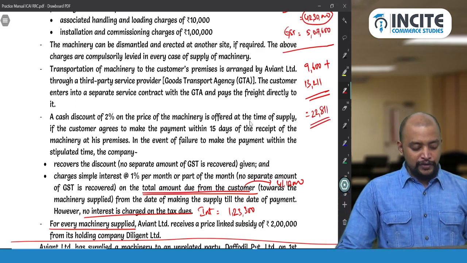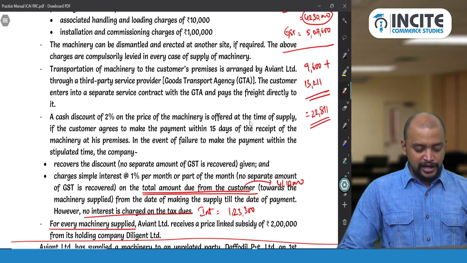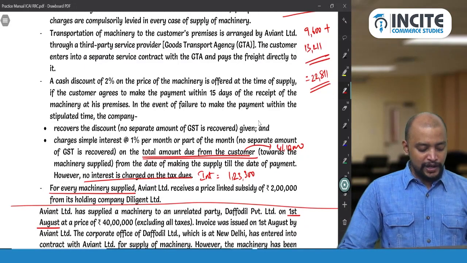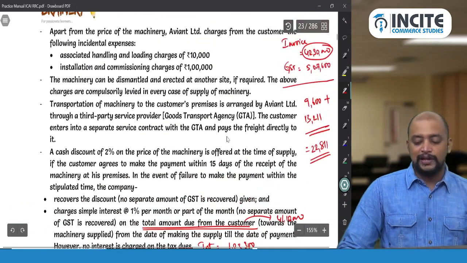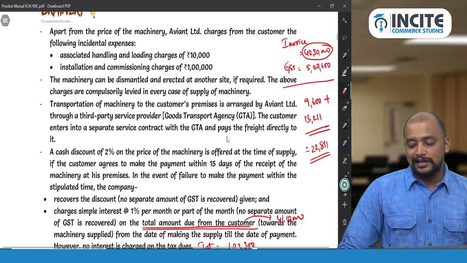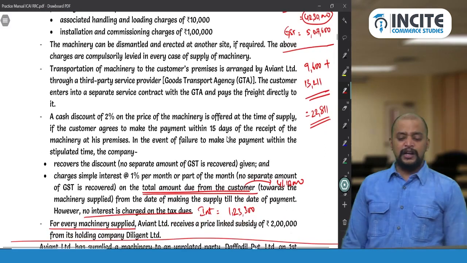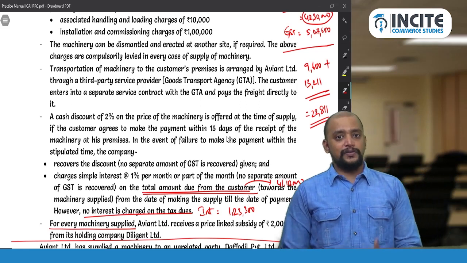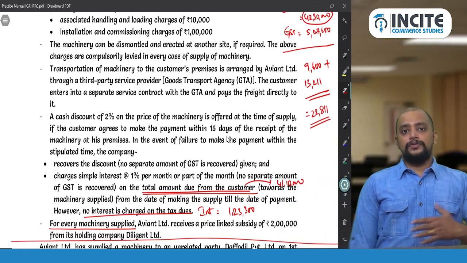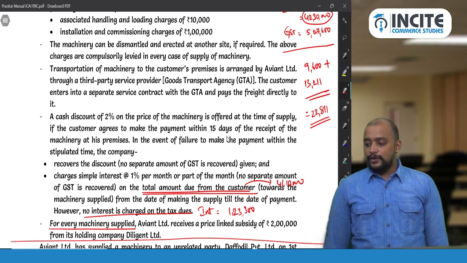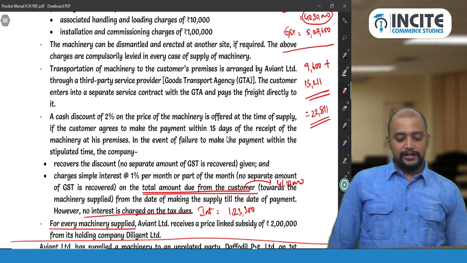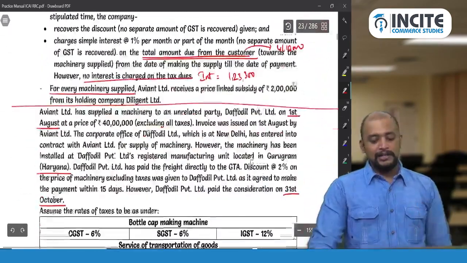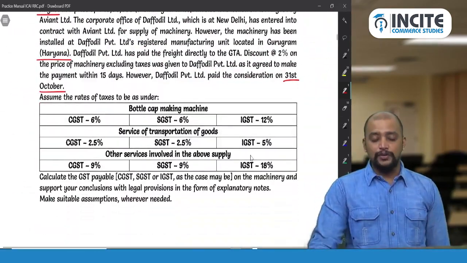So you understood now how we got 1,23,300 into what is the rate of GST? 12%. So into 12 divided by 112. That's how we got 13,211. Okay. Plus 9,600 is related to GST on discount recovered. So 22,811. So this is the answer for this question. Now, whatever queries you have, you can ask related to this question here. If at all this question is asked, easily for 14 marks they can ask. It's one RTP question, a very good question.